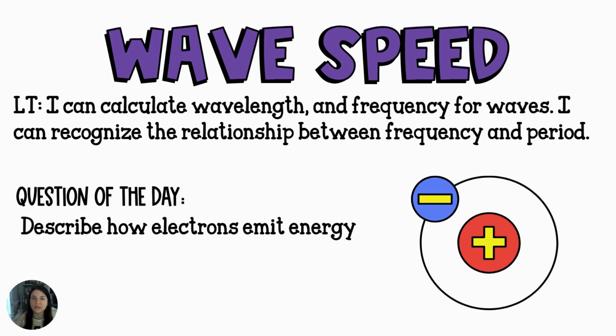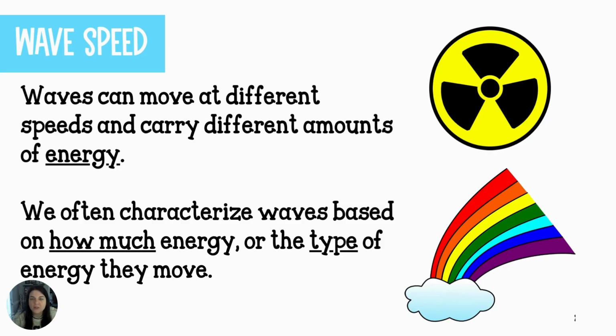The question of the day: describe how electrons emit energy. You learned back in the very first lesson of this unit about different types of waves, and there are plenty of types of waves, and they carry different amounts of energy.